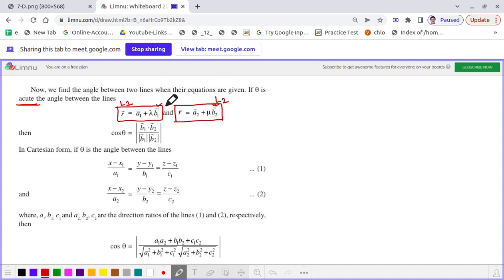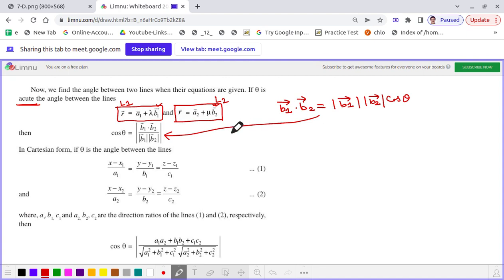So finding the angle between L1 and L2 is nothing but finding the angle between the vectors b1 and b2. And if you recall from vector algebra, the dot product of b1 vector dot b2 vector is equal to mod of b1 into mod of b2 into cos theta. So from there we find this value of cos theta.